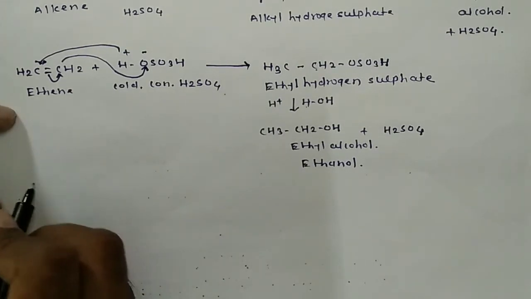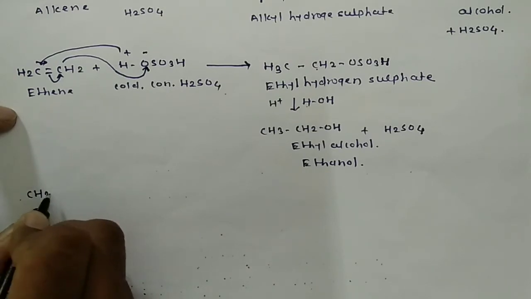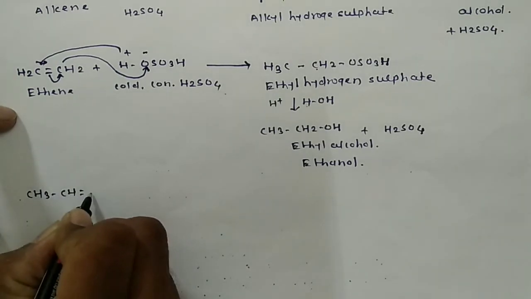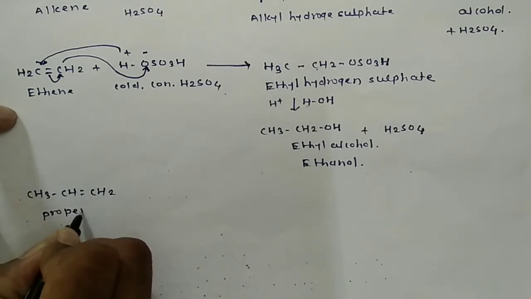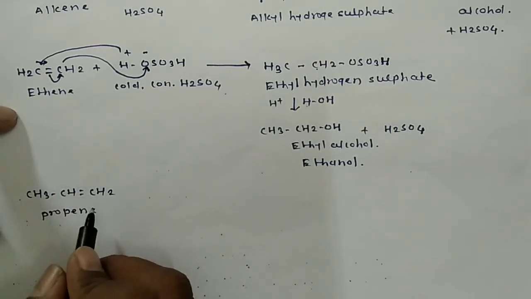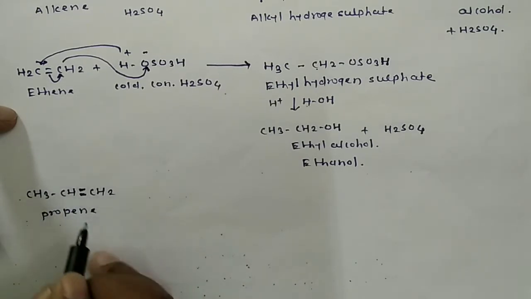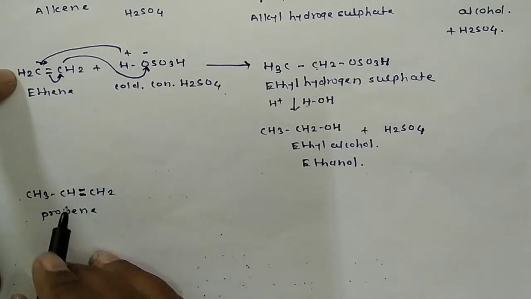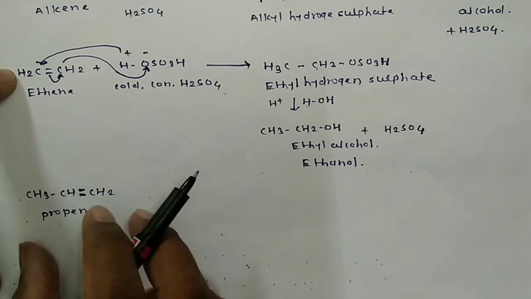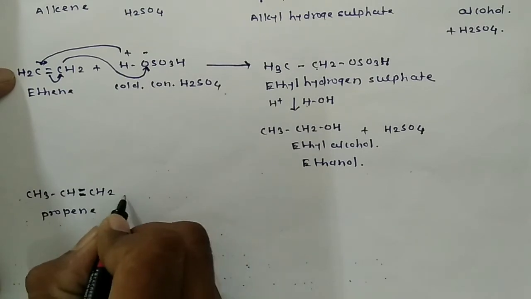Consider another example. In this example we take unsymmetric alkene, that is say propene. Propene is an unsymmetric alkene because both sides of this doubly bonded carbon atom are bonded with different groups, asymmetric group, that is towards the two sides of double bond, different groups are there, so it is an unsymmetric alkene.